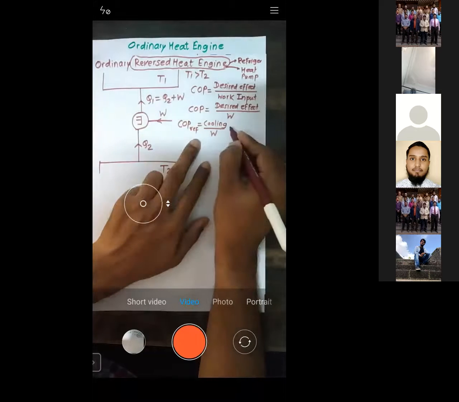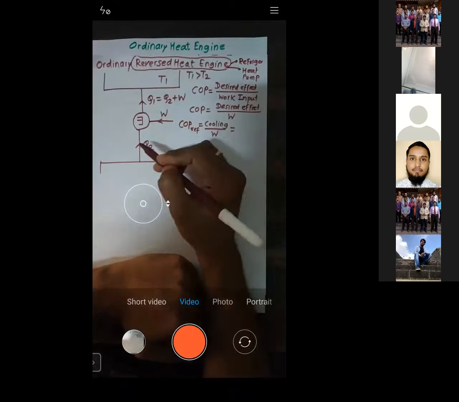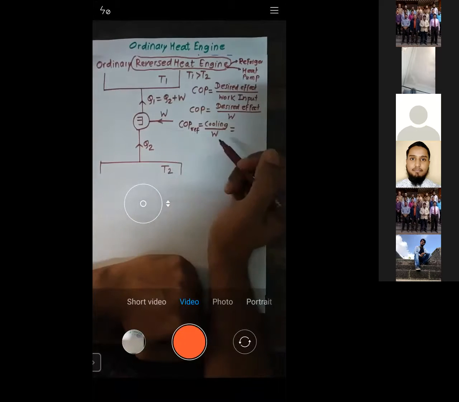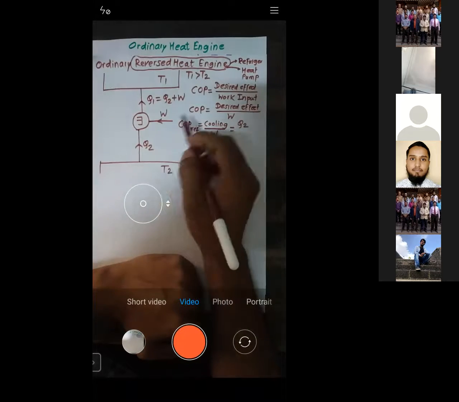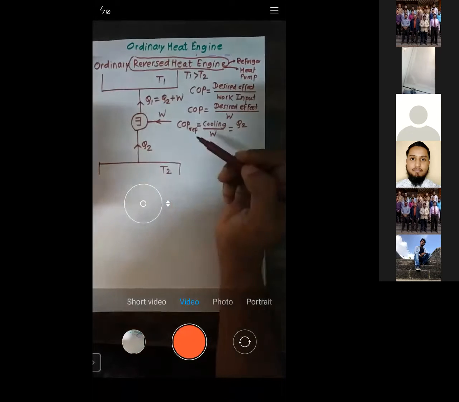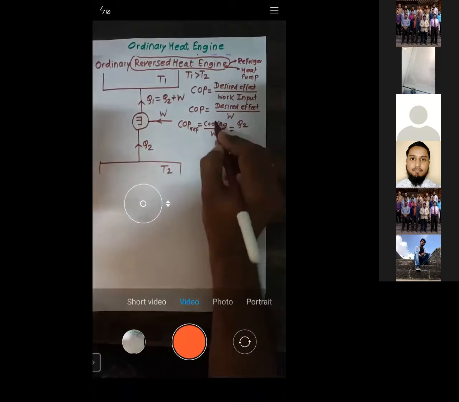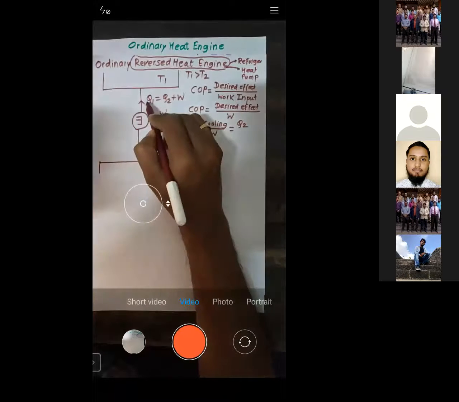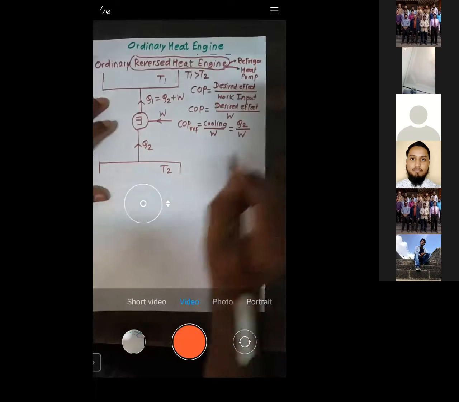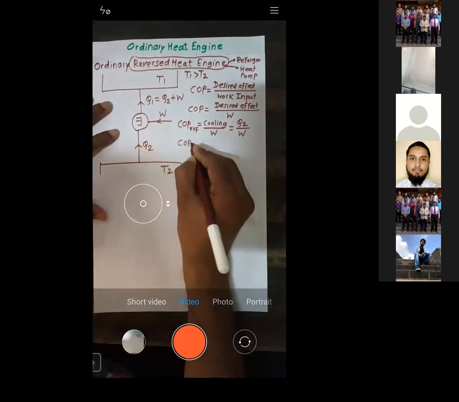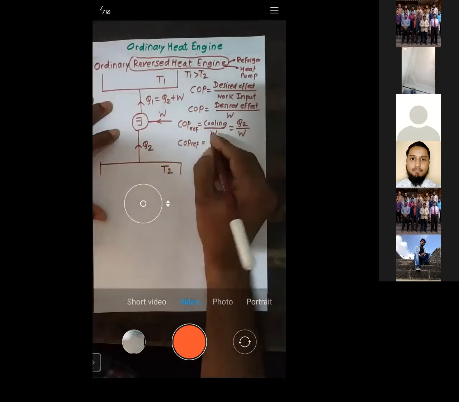So see, this cooling or heating will be determined by whether you are taking Q2 or Q1. When you take Q2, obviously Q2 will give you cooling. See, there are only two heats, Q2 and Q1. Obviously Q2 is associated with the lower temperature reservoir, so it will give you cooling, while Q1 is associated with the higher temperature reservoir, so it will give you heating. So I'll just write down this as Q2 by W. Now the COP of refrigerator is given by Q2, I'll just write down Q2 as it is.